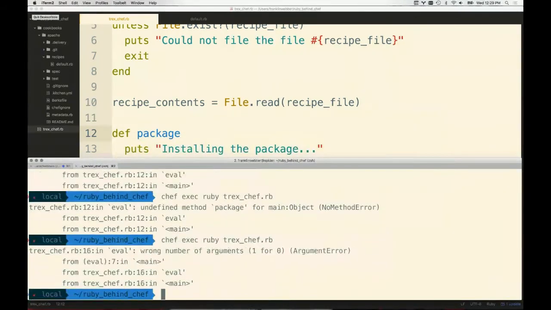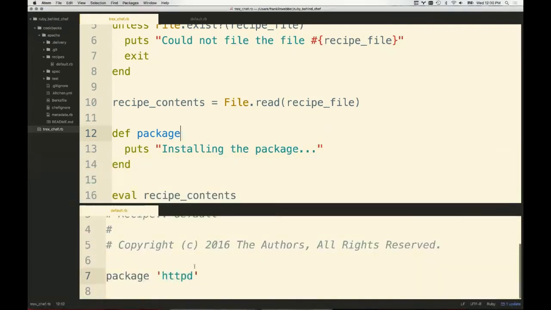I'm going to run this code again, and I'm going to see another error. It's going to tell me that there's an error again evaluating the code that was loaded up from the recipe. And it tells me that there's a wrong number of arguments, 140, right? So see that 140 happens to be right there. What that means is that I am providing one argument, but my function or method accepts 0 arguments. And so we've got an argument parameter mismatch within essentially our definition and our application of this.